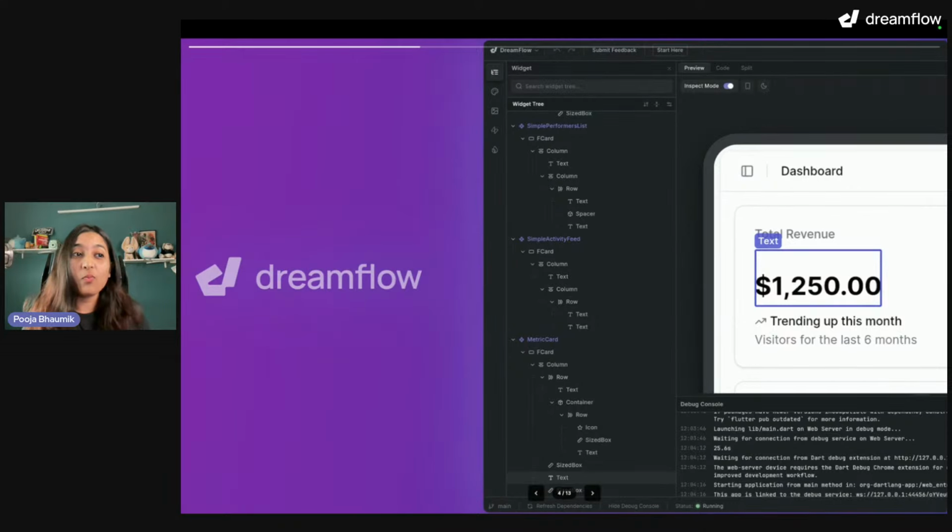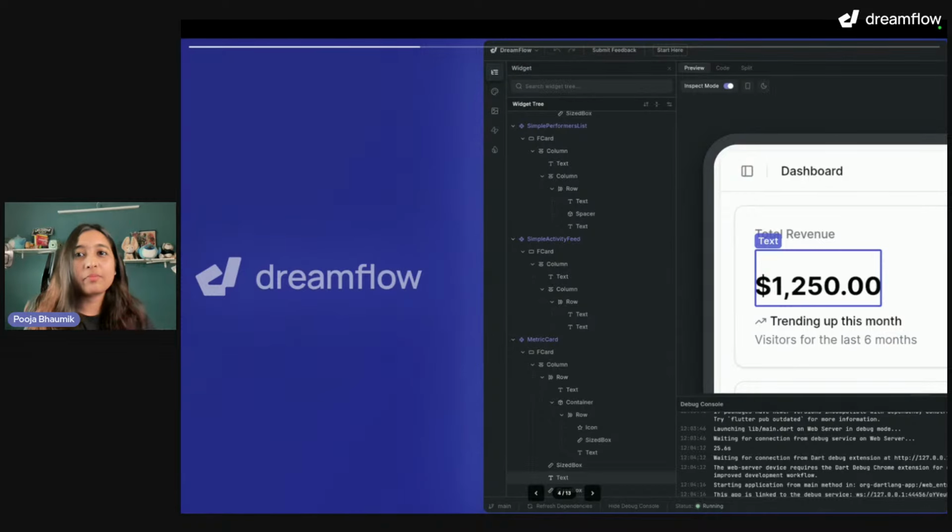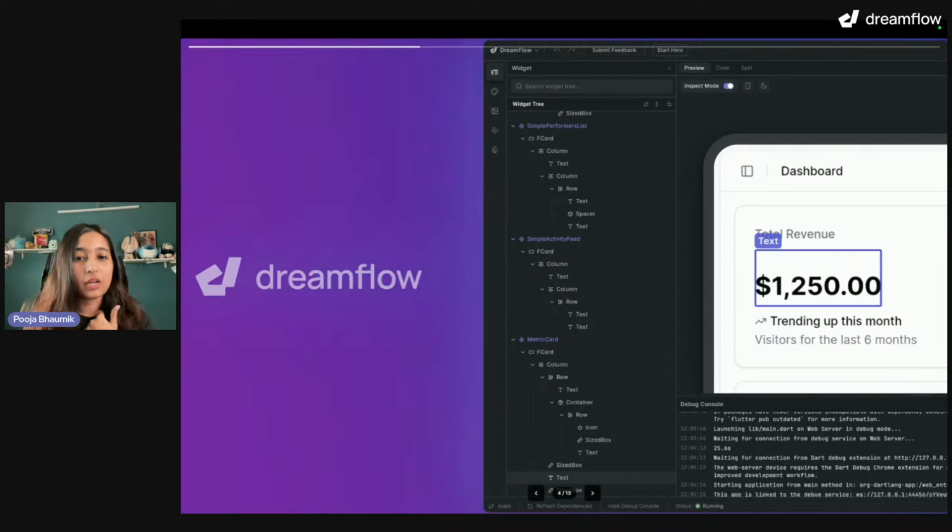Some of you are coming from V1, which was a whole different product, right? So it was so different, 1.0, because that was a prompt to app tool, like a lot of the website builders that we have today, where you give a prompt and it actually builds a website for you. The same way it built a Flutter app. But Dreamflow 2.0 is so much different, right? So let's talk a little bit about how we are solving the current mobile development workflow limitations today with Dreamflow.